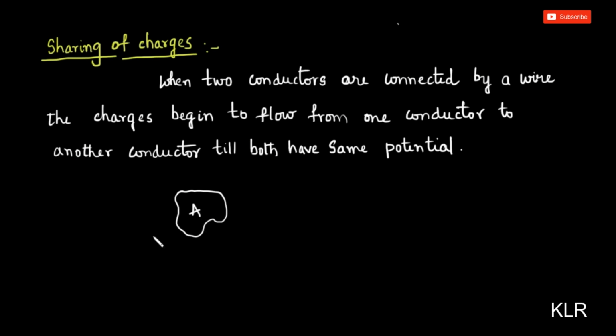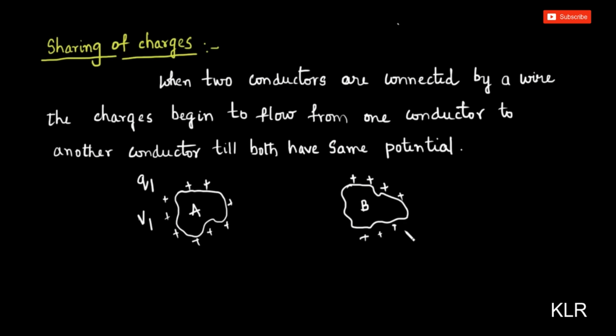Let us name this conductor as A. The charge on the conductor is Q1, and the potential of this conductor is V1. Now consider another conductor, say this is B. It has got some charge. The charge of B is, let us say, Q2. Potential is V2. So A is at a potential V1 and B is at a potential V2.